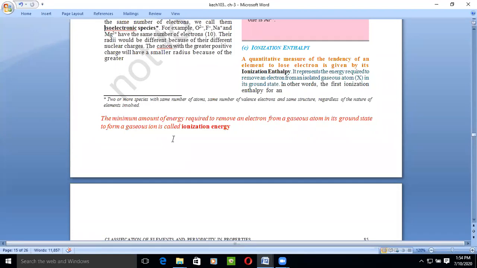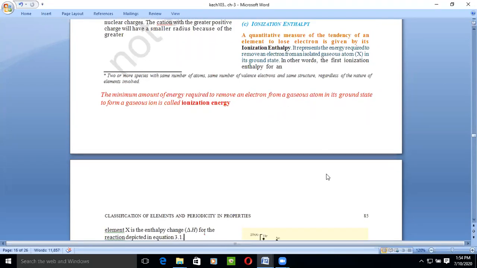As we already learned in the solids chapter, threshold energy is the energy required to remove an electron from a metal atom. Here we are talking about the minimum amount of enthalpy required to remove an electron from a gaseous atom in its ground state to form a gaseous ion.